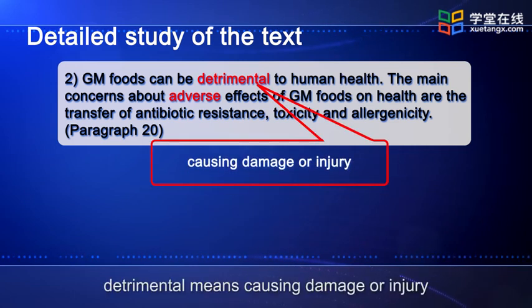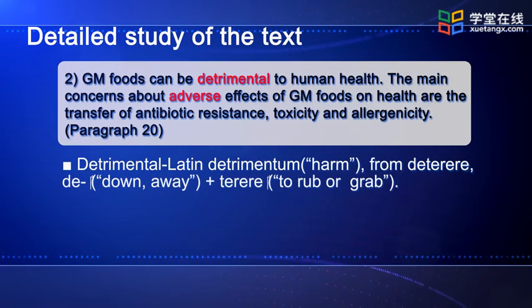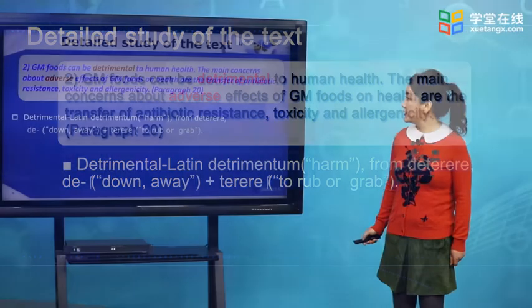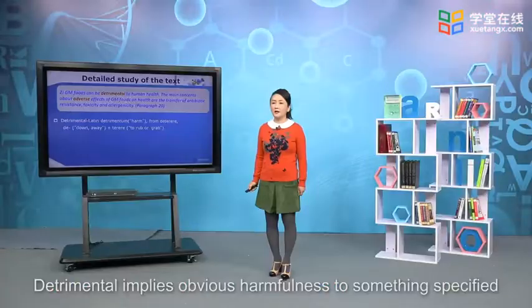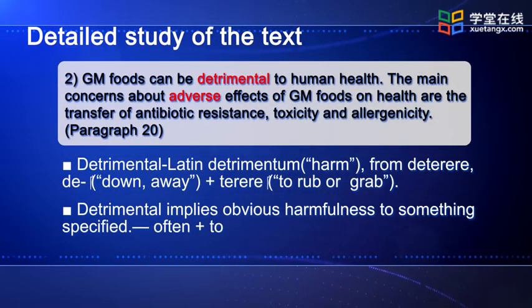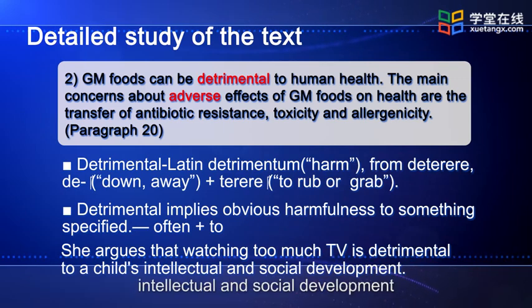Detrimental means causing damage or injury. Detrimental has a Latin origin, detrimentum, which means harm, coming from deterere. De means down or away. Terere means to rub or grind. Detrimental implies obvious harmfulness to something specified, often followed by to: be detrimental to. For example, she argues that watching too much TV is detrimental to a child's intellectual and social development.